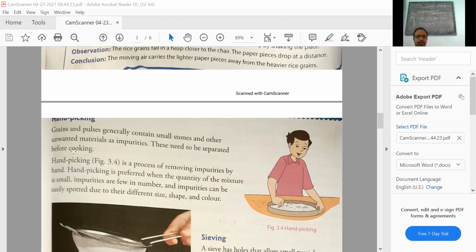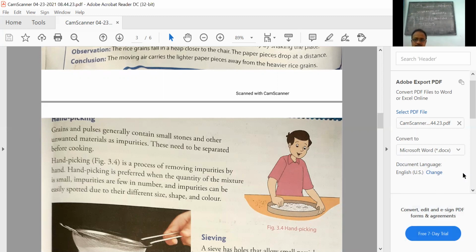You might have seen, before cooking, rice is cleaned by your mother. She takes it in a wide container and looking into that you can make out which are the unwanted materials, so that could be separated by the process of hand picking.